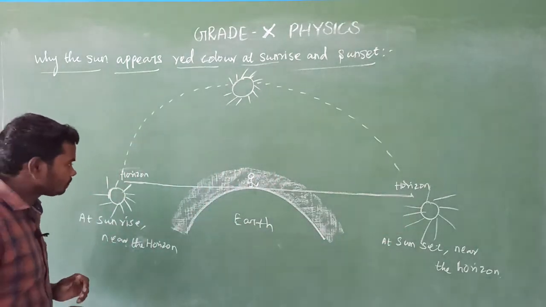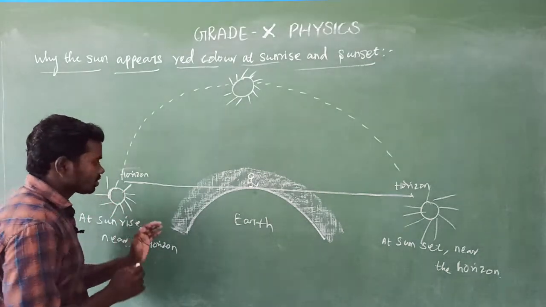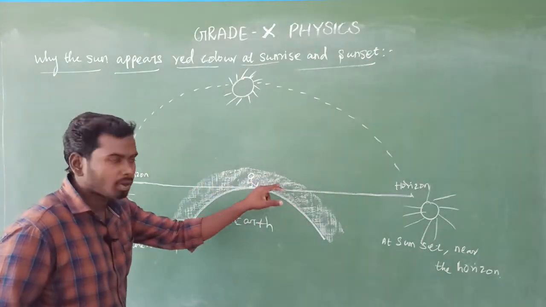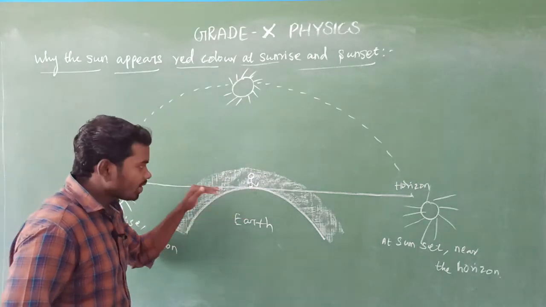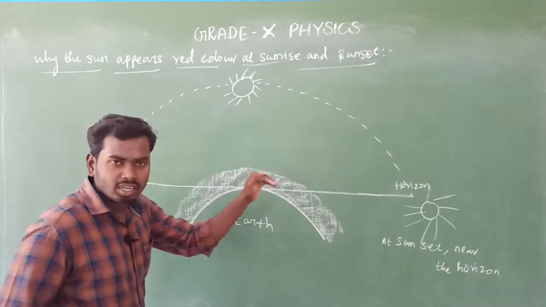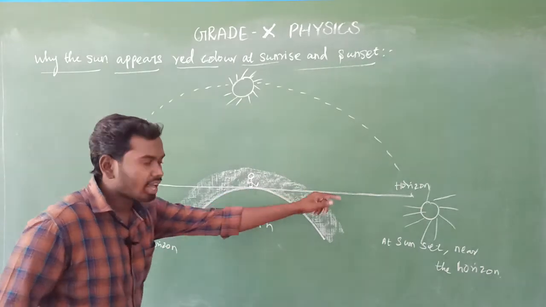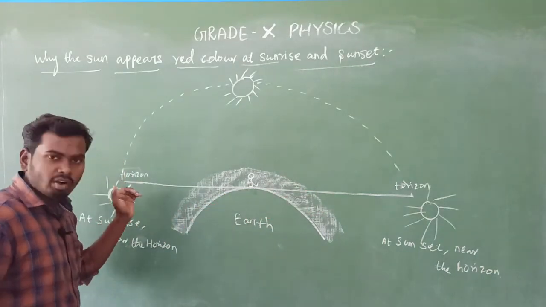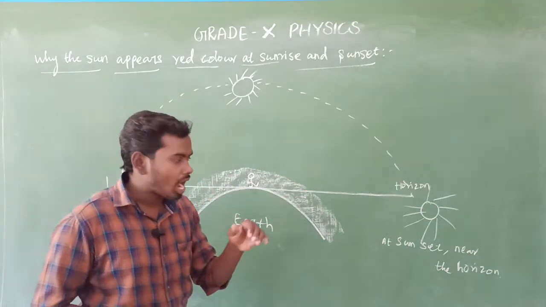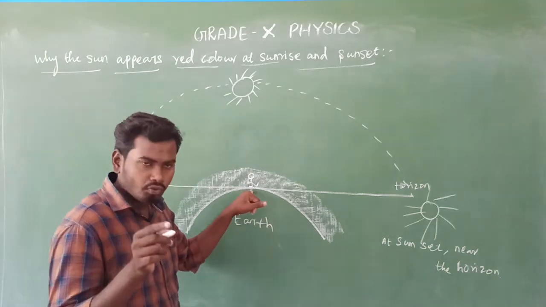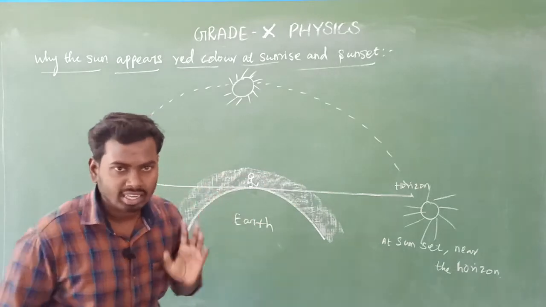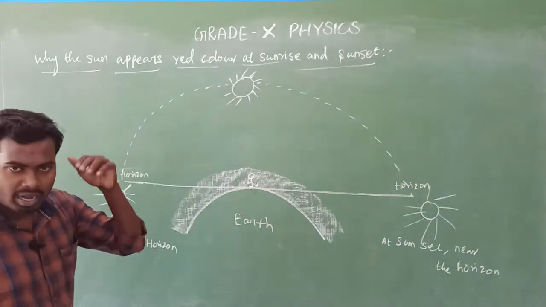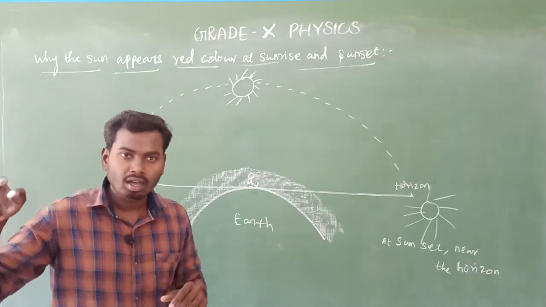Look here. This is the Earth's surface, made up of atmosphere. We are observing here. Next, draw the tangent line to the Earth's surface. That line is called the horizon. What is the horizon? The horizon is the line at which the Earth's surface and the sky meet at a point. Is it clear? So when the sun is below the horizon, we can consider that is sunset.